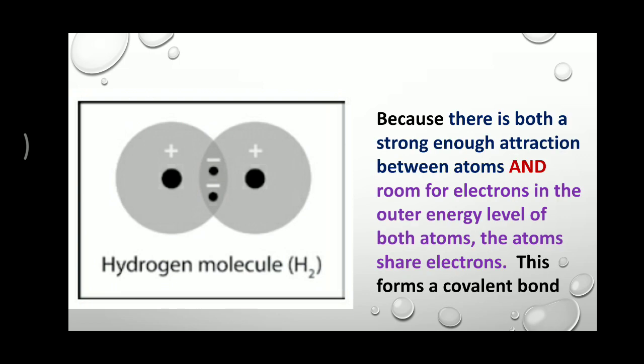And the statement here is that because there is both, so clearly understand what is both. Because there is both, first, a strong enough attraction between atoms, and room for electrons in the outer energy level of both atoms, the atoms share electrons and this forms a covalent bond. So the statement gives two conditions for when a covalent bond is formed: first, there should be a strong enough attraction between atoms, and also there is room for electrons. So I want to explain the meaning of room for electrons.